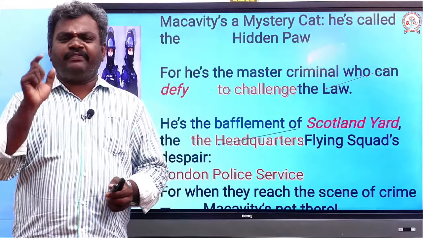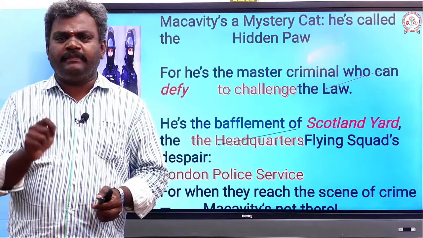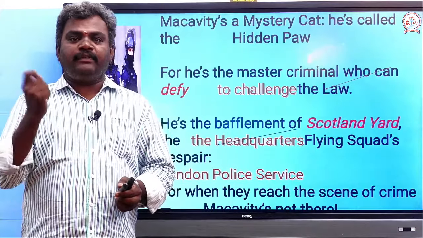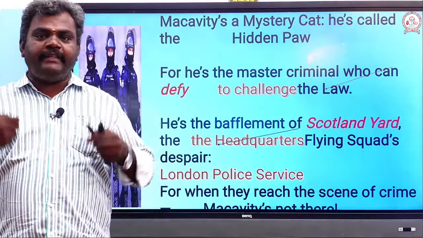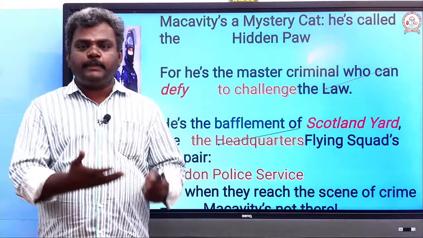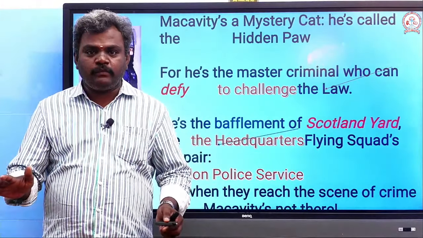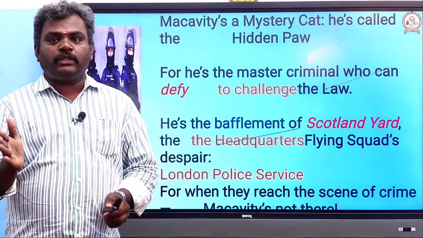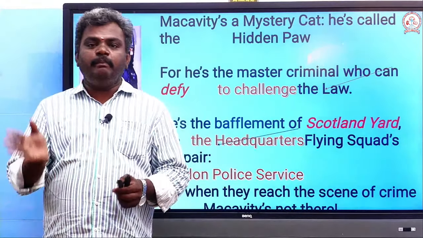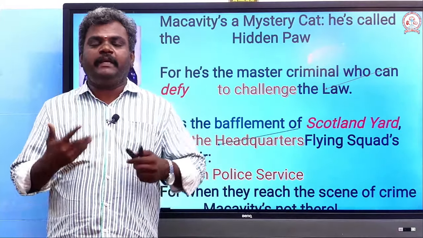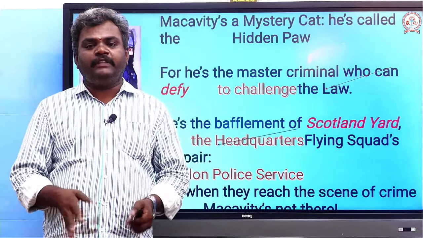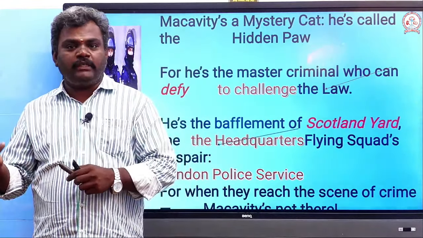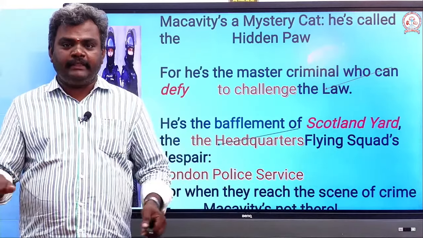Scotland Yard is one of the famous police services, the investigating service, the headquarters in London. When the Flying Squad reaches the crime spot, Macavity won't be there. Even it will confuse the Scotland Yard, as well as make the Flying Squad despair. When they reach the crime spot, they know that Macavity has done it. But when they go to the crime spot, Macavity won't be there.